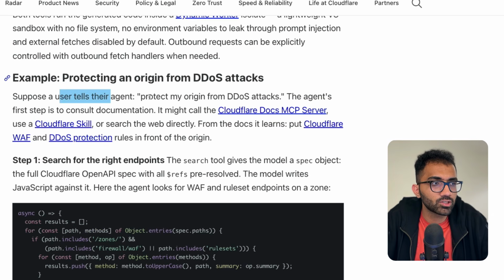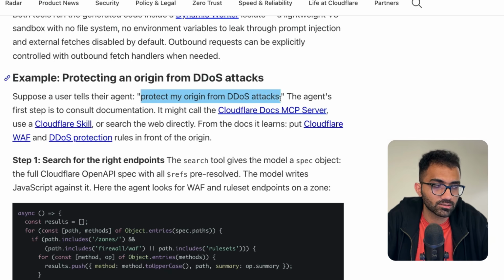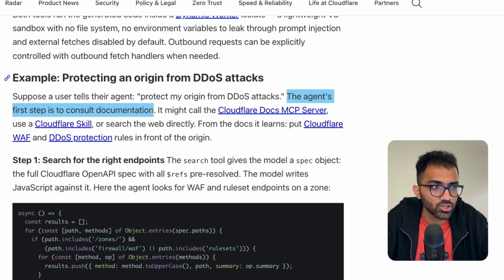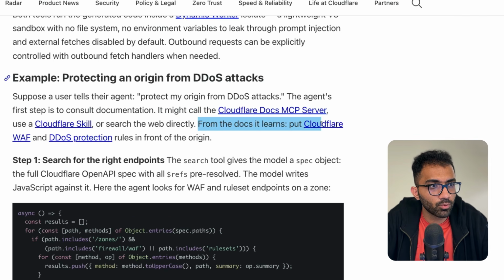Suppose a user tells their agent, protect my origin from DDoS attacks. The agent's first step is to consult documentation. It might call the Cloudflare docs MCP server, or use a Cloudflare skill, or search the web directly. From the docs, it learns: put Cloudflare WAF and DDoS protection rules in front of the origin.